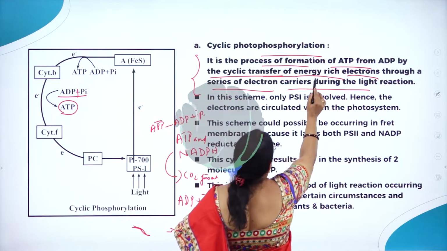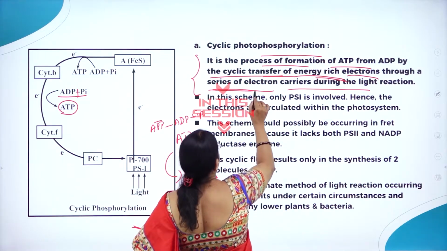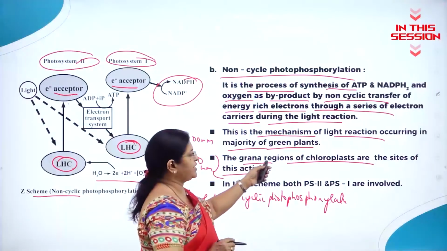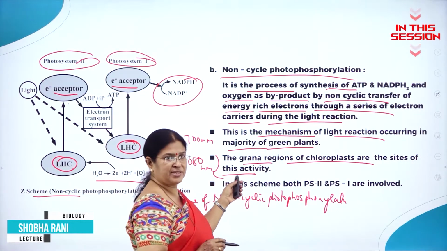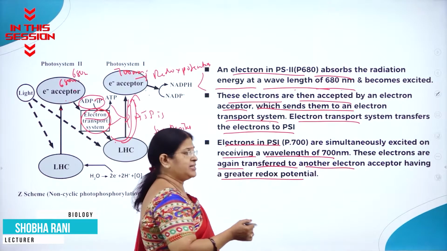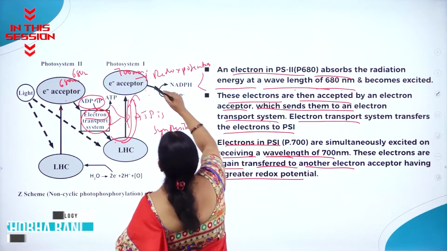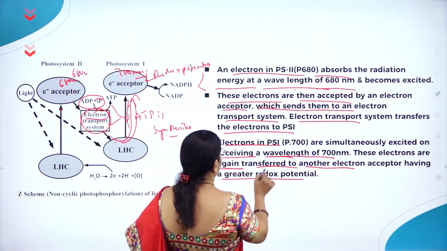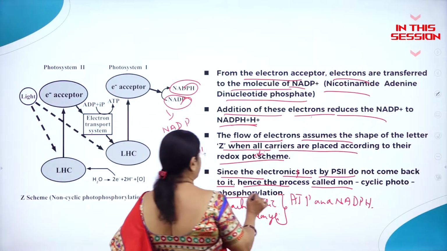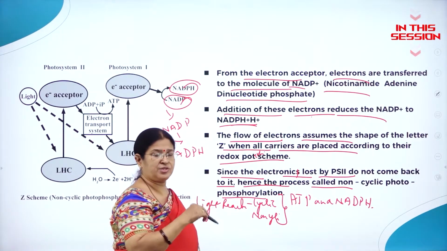the cyclic transfer of energy-rich electrons through a series of electron carriers during the light reaction. And the granular regions of chloroplasts are the sites of this activity. So electrons in photosystem 1 are simultaneously excited, receiving a wavelength of 700 nm. So these electrons are again transferred to it, hence the process is called non-cyclic. There it goes back to photosystem 1 only.